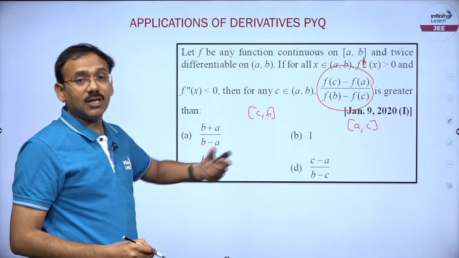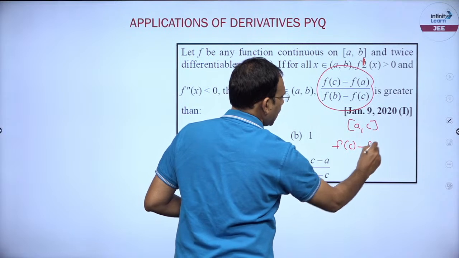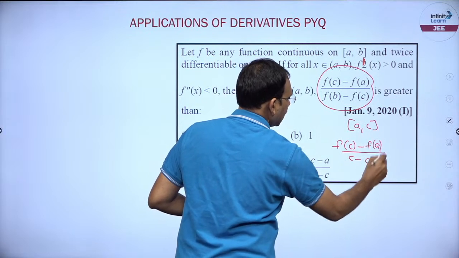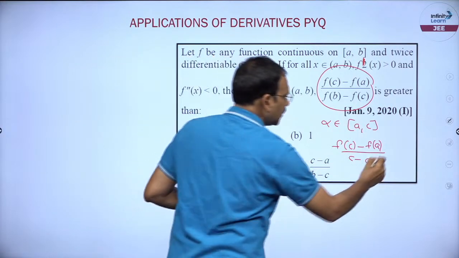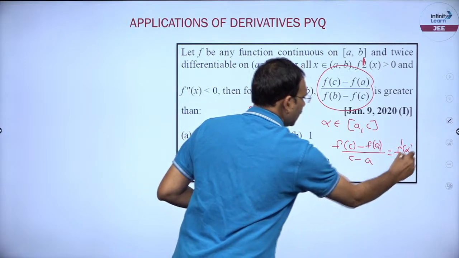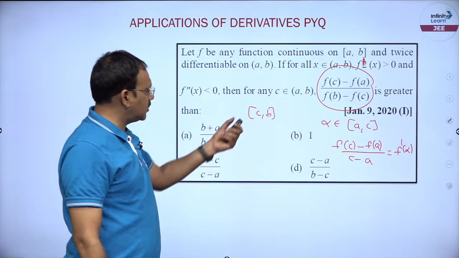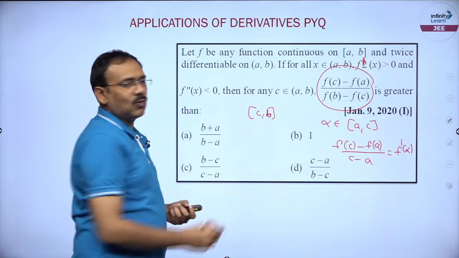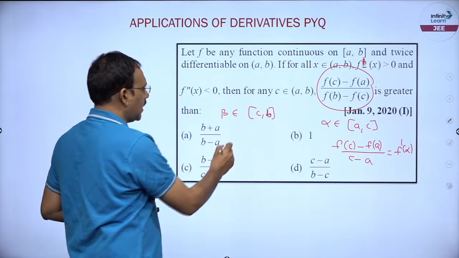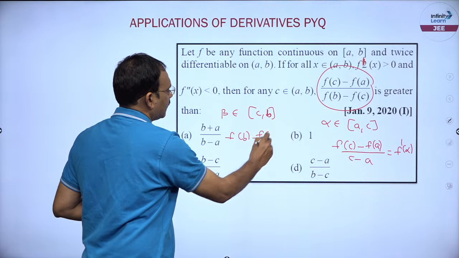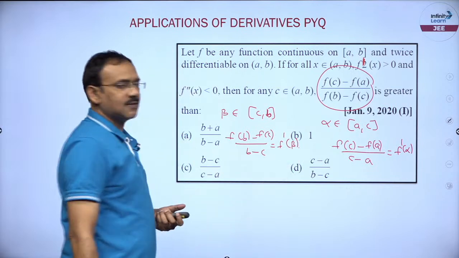Since it satisfies both the conditions of Lagrange's mean value theorem, can I write here (f(c) minus f(a)) by (c minus a)? There exists some alpha belonging to open (a, c), such that this is going to be f dash of alpha. In the same way, f is also continuous on closed [c, b] and differentiable on open (c, b). So there exists some beta belonging to open (c, b), such that (f(b) minus f(c)) by (b minus c) is f dash of beta, right.